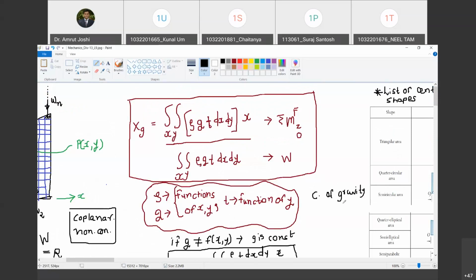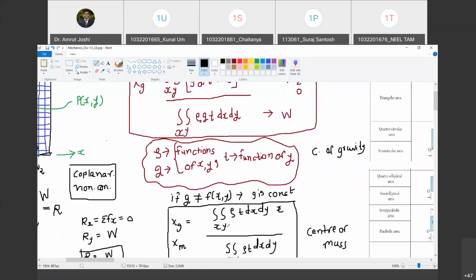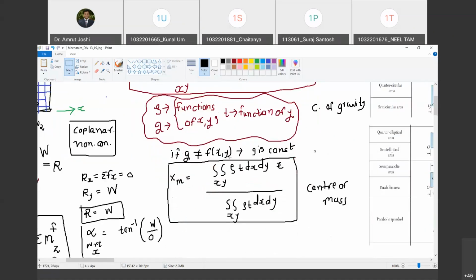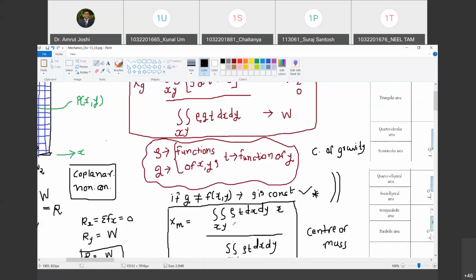Now tell me, if I define center of mass in this fashion, what are the conditions when center of mass and center of gravity will coincide? Only one condition: if g is not a function of x and y. Are you with me? Yes, sir. So if g is not a function of x and y, that means if this condition is satisfied, mandatorily, if this condition is satisfied, these two will remain the same. Do you agree with me? Yes, sir. Okay. Now we will make further simplification in this.